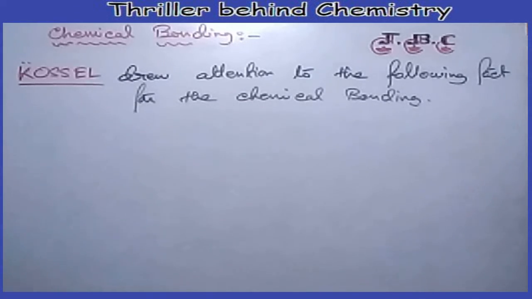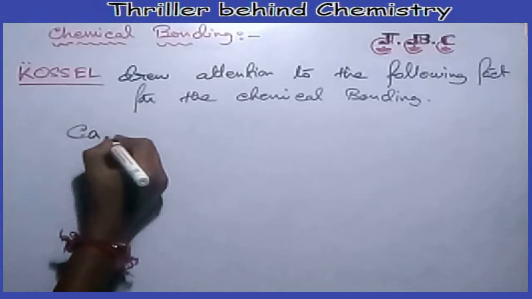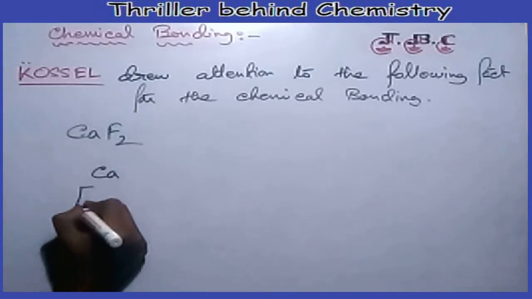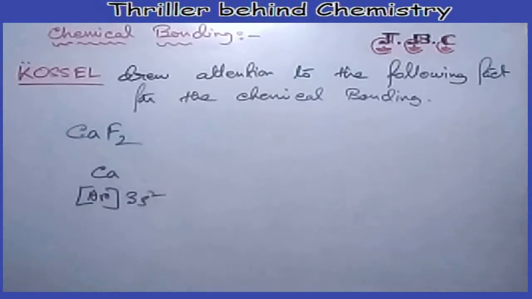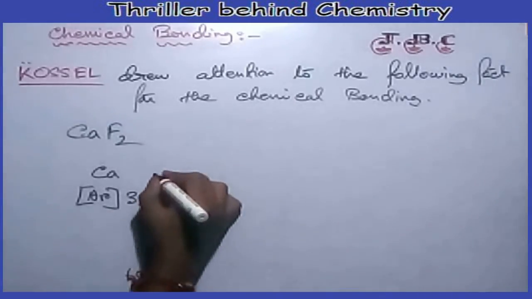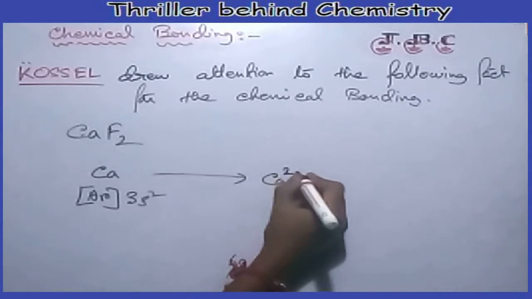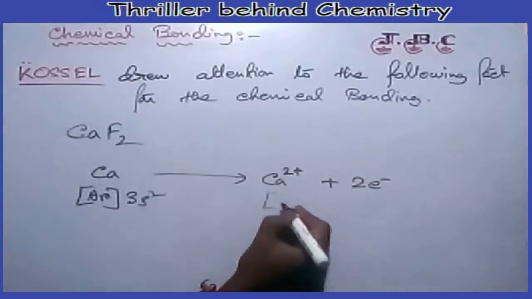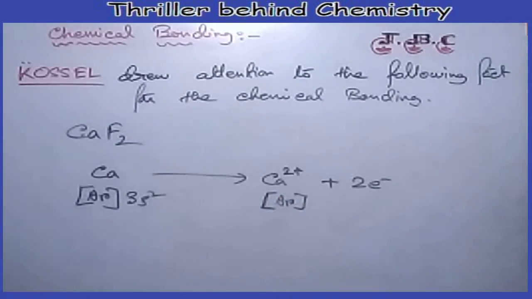Similarly, the formation of CaF2 may be shown as follows. Calcium has the electronic configuration argon 4s2, and to get stability it has to remove 2 electrons and become Ca2 plus, getting the electronic configuration of argon, the noble gas configuration.